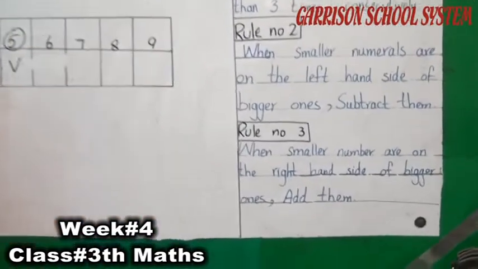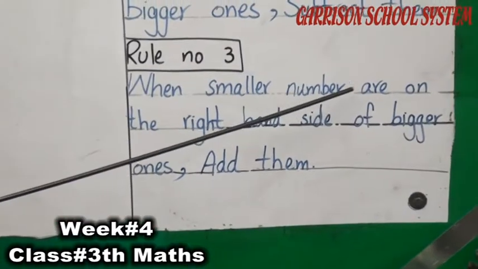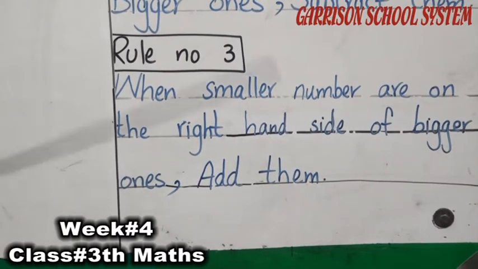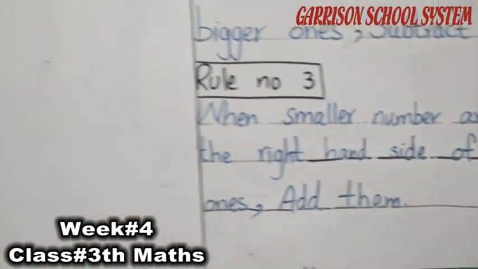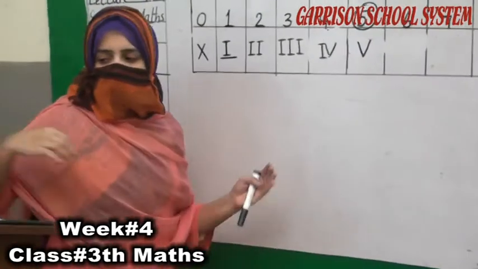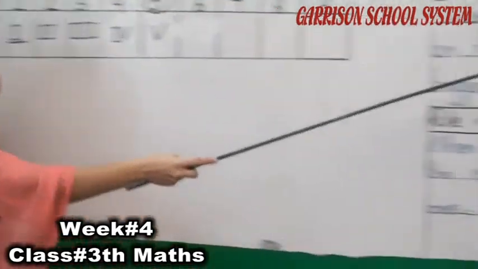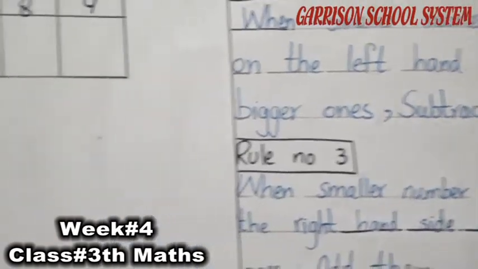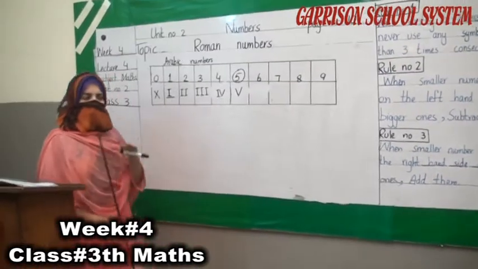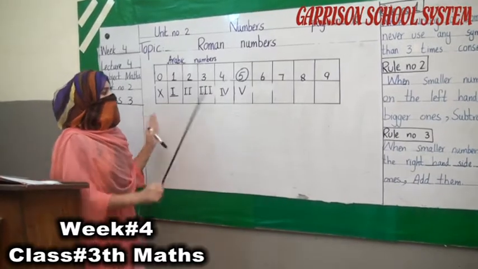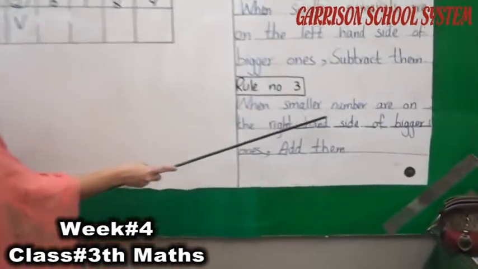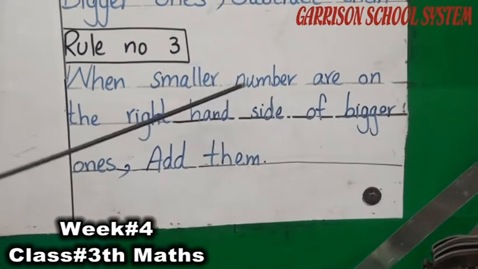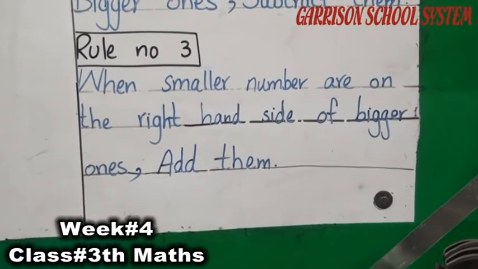Look at rule number 3. When smaller numbers are on the right hand side of bigger ones, add them. It is the opposite of subtract. In rule number 2, when we write a smaller numeral at the left hand side of any bigger one, it will subtract, it will be minus. If we write the smaller numeral on the right hand side of bigger ones, add them.